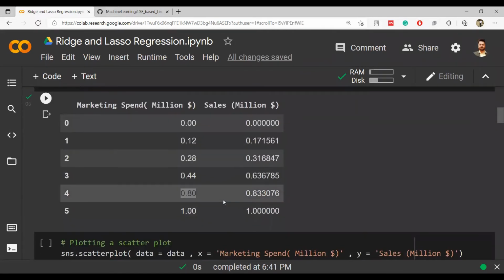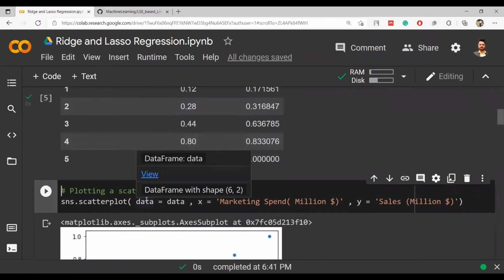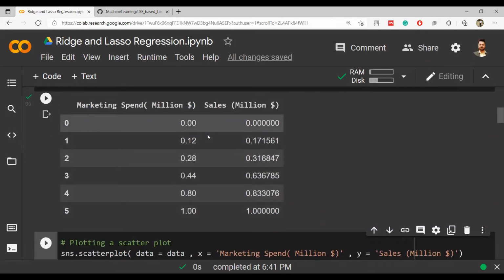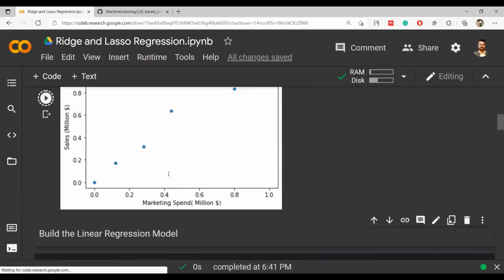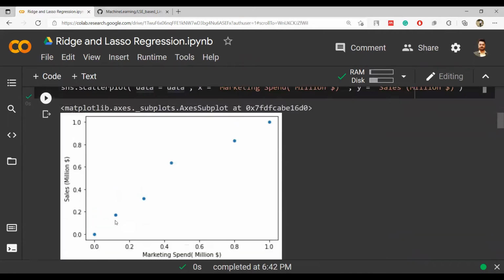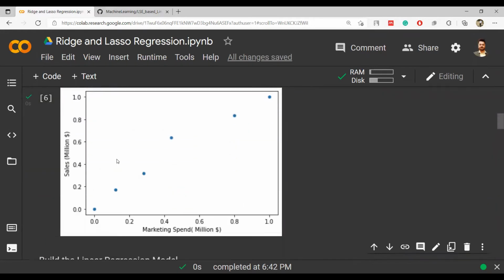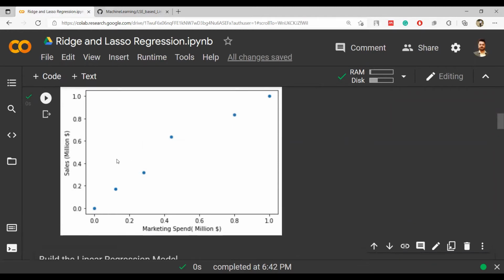And after that, now you want to plot a scatter plot again, depending on the new min-max, right? So you are plotting it and it looks like this. So the scale is 0 to 1 in both the x and y case. Earlier, my scale was up to 45 on the x-axis, up to 1300 on the y-axis. So min-max scaling is bringing them into the range of 0 to 1, and it looks the same, just the axis numbers have changed, the scale has changed.